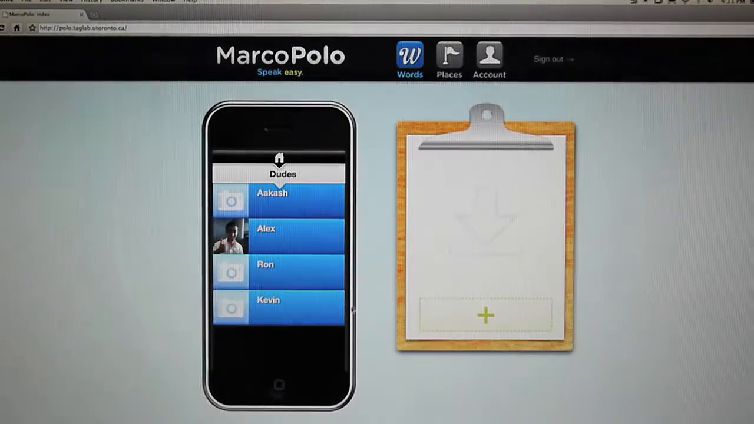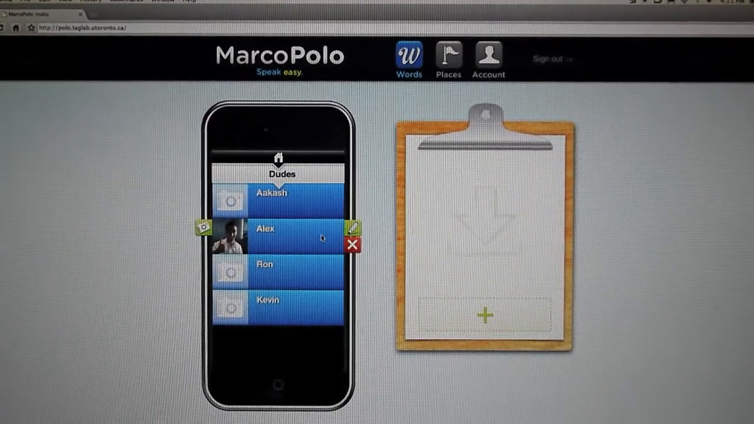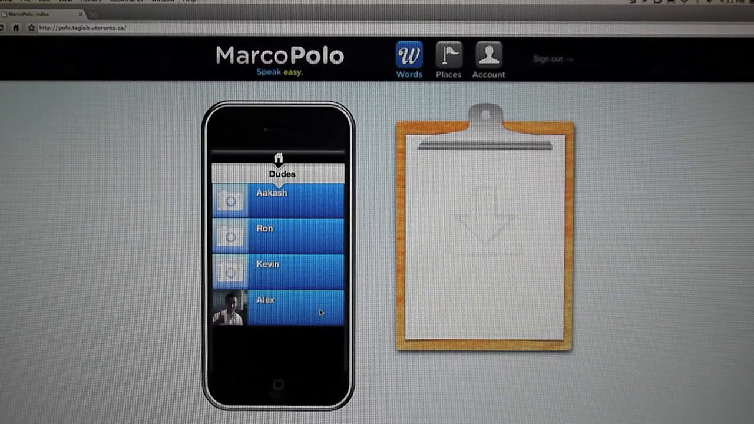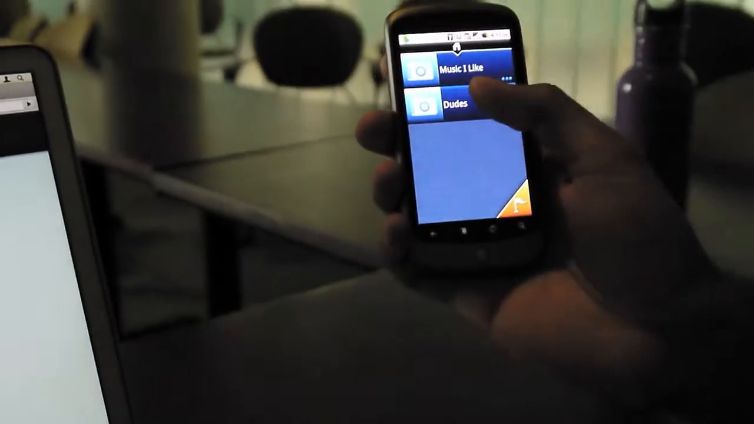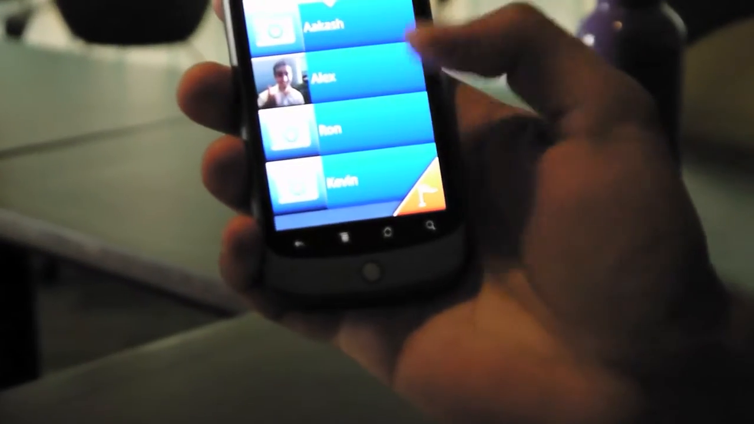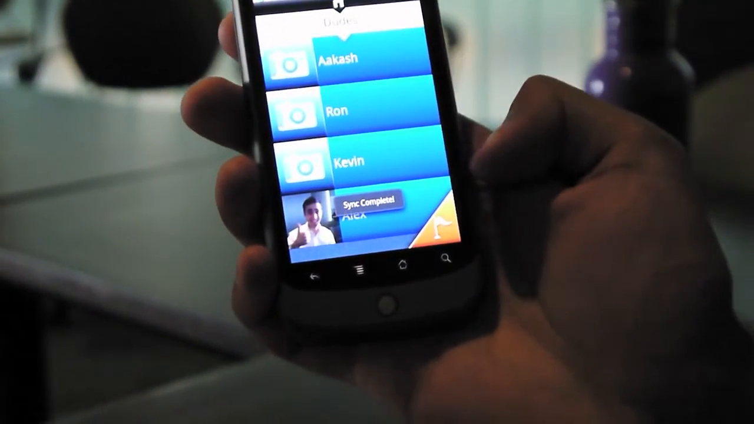Finally, I'm also going to show you how we can rearrange these. So let's say we don't like Alex too much. We want to put him at the bottom of this list. It's understandable. So I'm going to click and drag him all the way down to the bottom. And now if we turn back to the device and we sync it. So we're inside Dudes. You can see we haven't synchronized yet. Once we do synchronize, though, Alex moves down to the bottom.